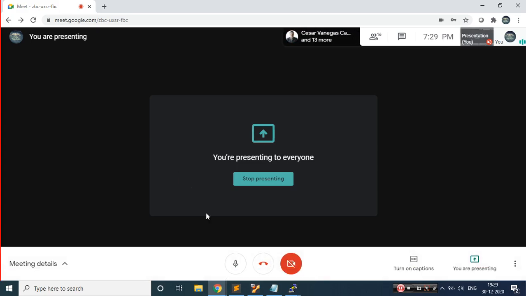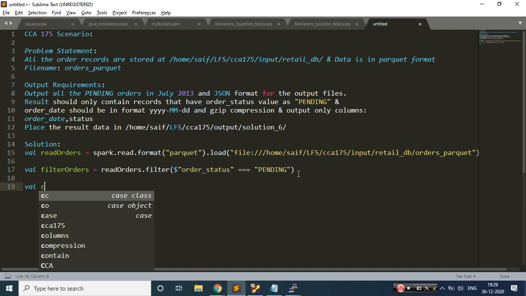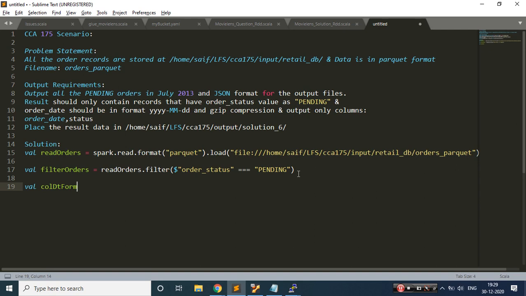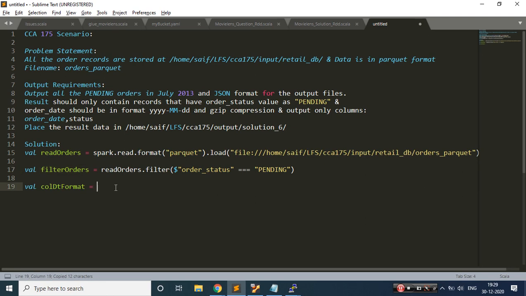Okay, so I've shown you the schema. Let me do those two things which I talked about. So let's do that. What I'm trying to do is take the data filter pending order records I have here, and I'm trying to select only two columns.